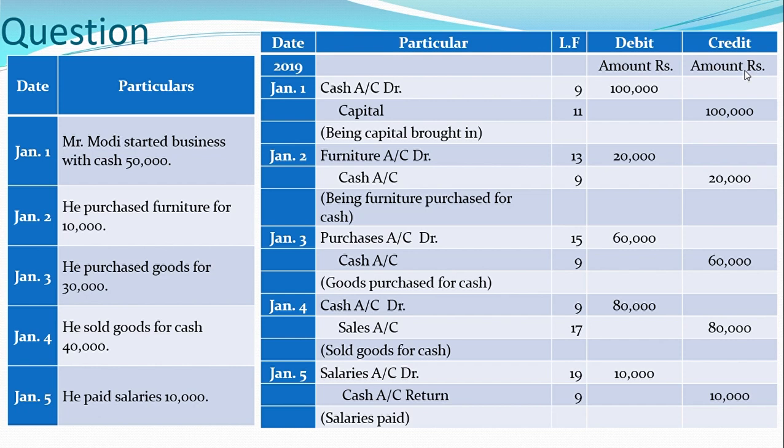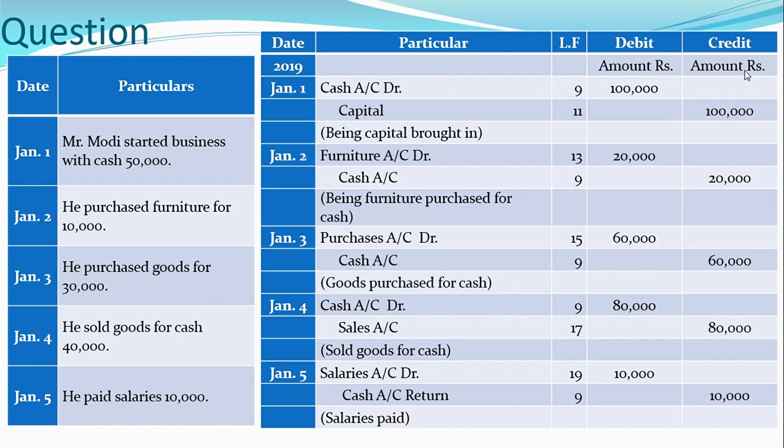You can read the first entry as 1 lakh, second transaction as 20,000, third transaction as 30,000, fourth transaction as 80,000, and fifth transaction as 10,000. Please make sure that the amounts match with the journal entries. There is a discrepancy between the amounts here, so revise the question with the amounts mentioned in the answer.